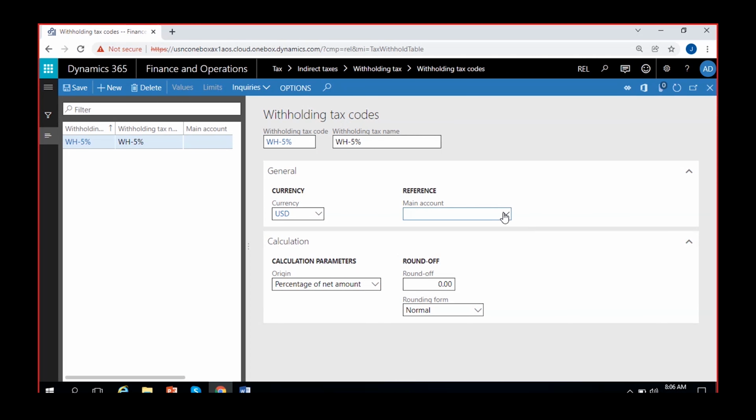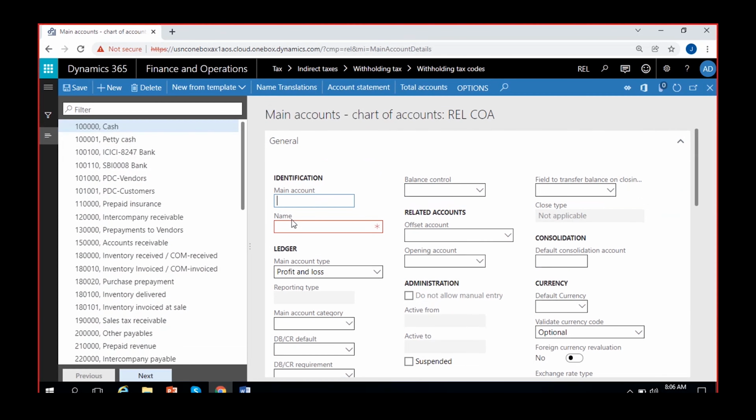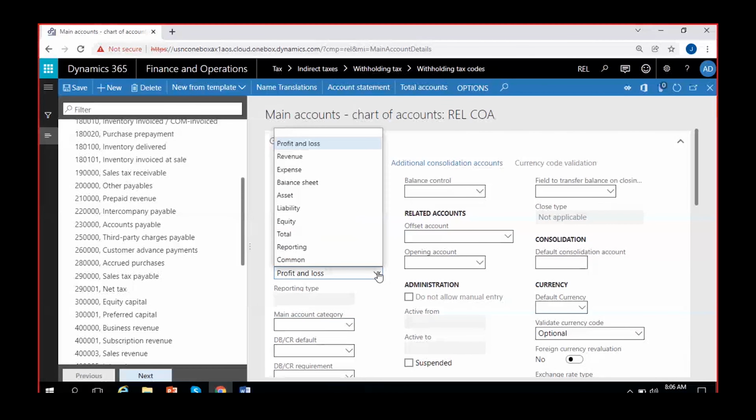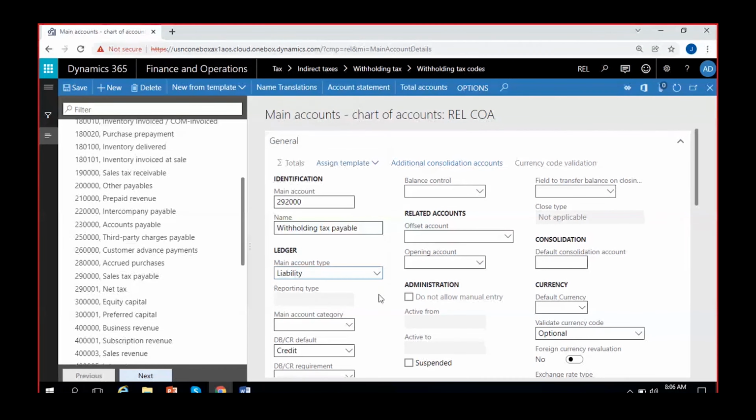You have to give a main account for the withholding tax payable account here, since you will withhold the amount of tax and you have to pay it to the authority. It's a liability for us. So you have to give a main account here. I'll just create one withholding tax payable account. It should be a liability account, right? So I'll create it as payable. I'll just call it a liability since it's a payable.